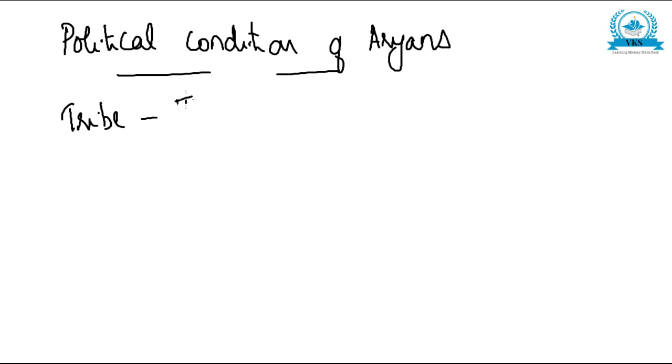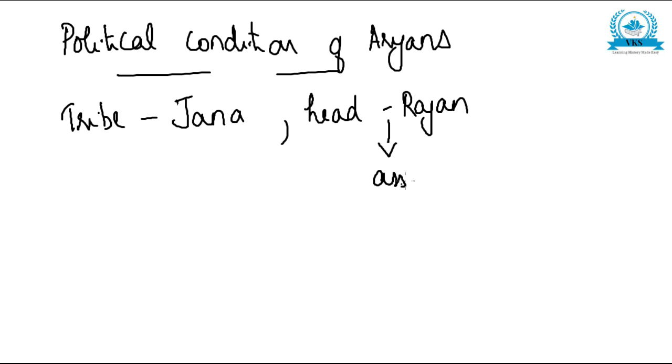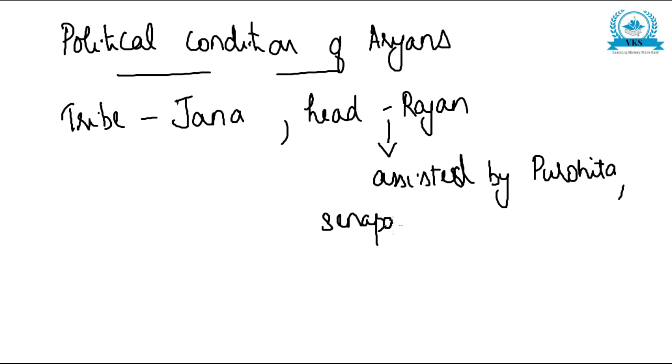The tribe was called as Jana, and the head of the tribe was called as Rajan. This Rajan was assisted by some personnel: Purohita, Senapati, Vispati, etc. All these were the officials who assisted the Rajan. So the tribe was called Jana, head of the tribe Rajan, and he was assisted by Purohita, Senapati, Vispati, etc.